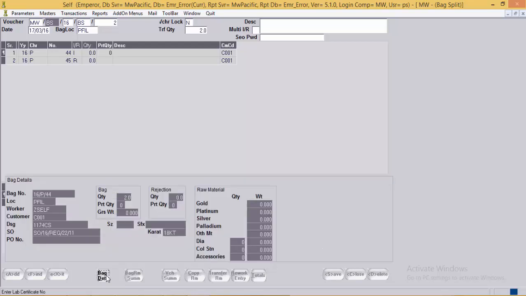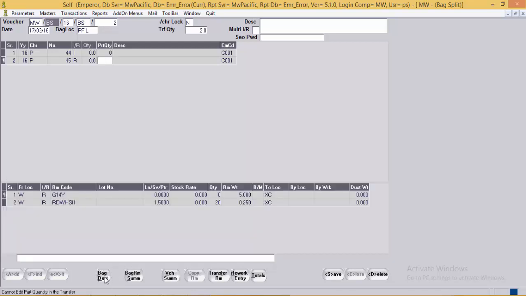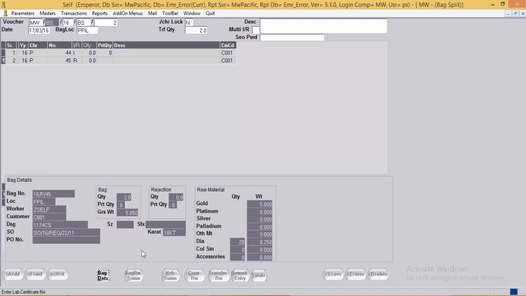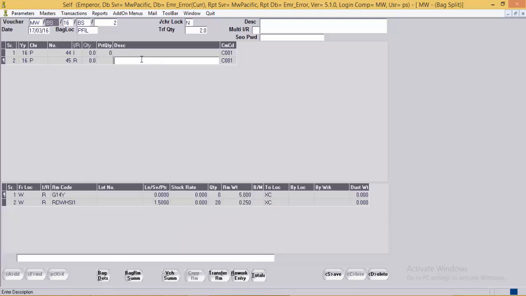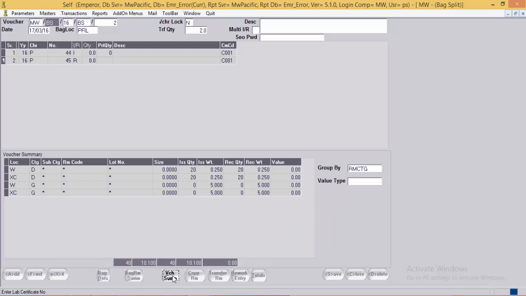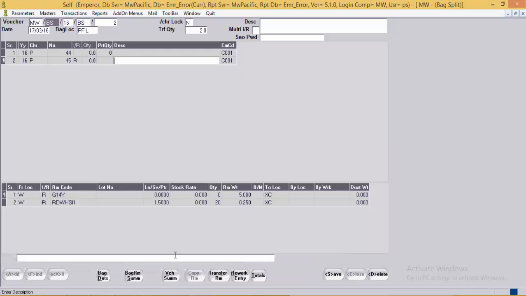Now when we see the bag details, the gross weight in the bag has become 5.05. There is a voucher summary button. User can see the summary over here: how much gold and diamond has been issued from WIP location and how much is received in XC location.